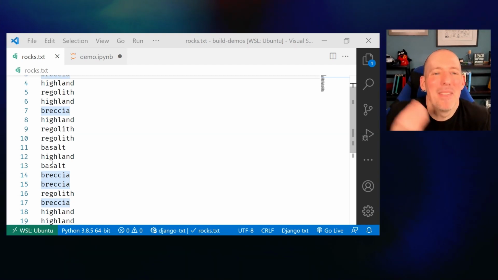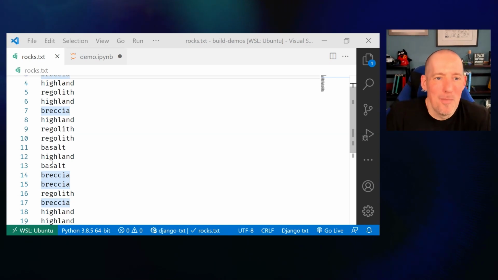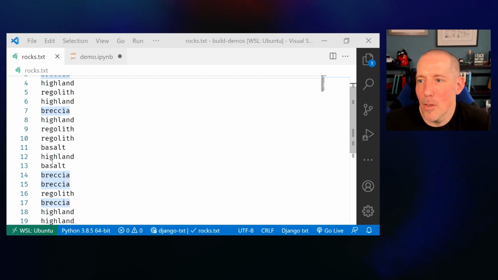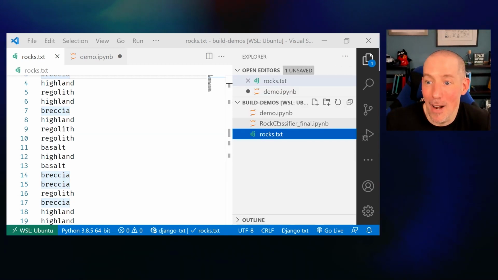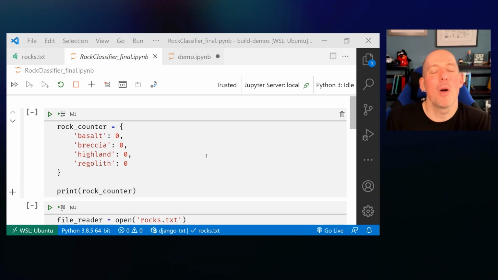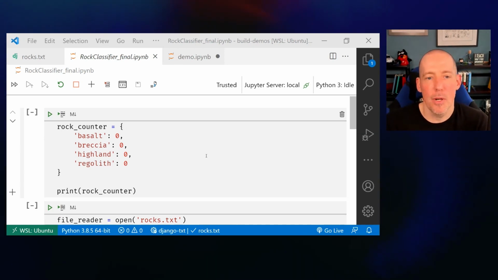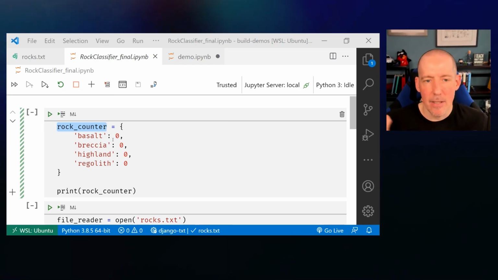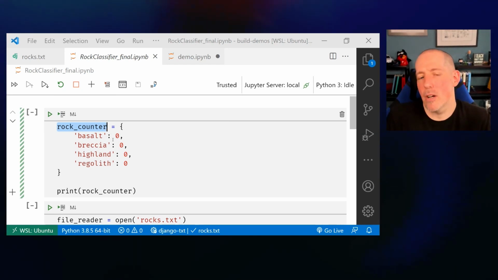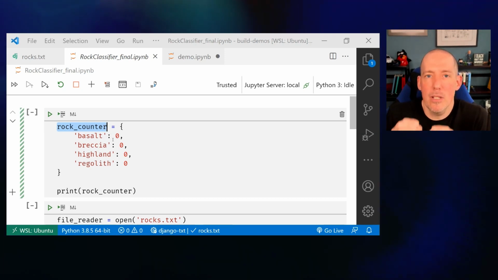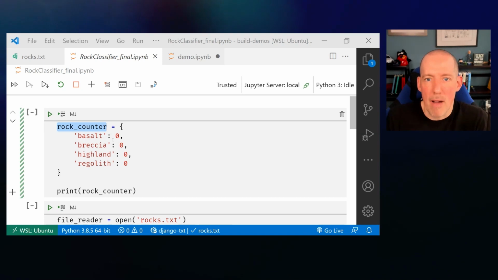Let's go ahead and use our computer to do this for us. I'm going to pull out the proverbial cake, like I'm on a cooking show and I've already got a cake pre-baked in the oven, and let's walk through how we're going to set this up. So what I've got here is a little object. To be a little bit more technical, this is a dictionary object in Python parlance that's going to be used to count all of my rocks.